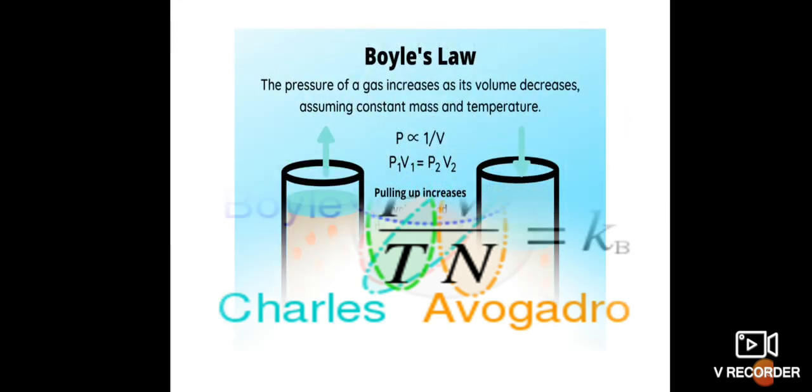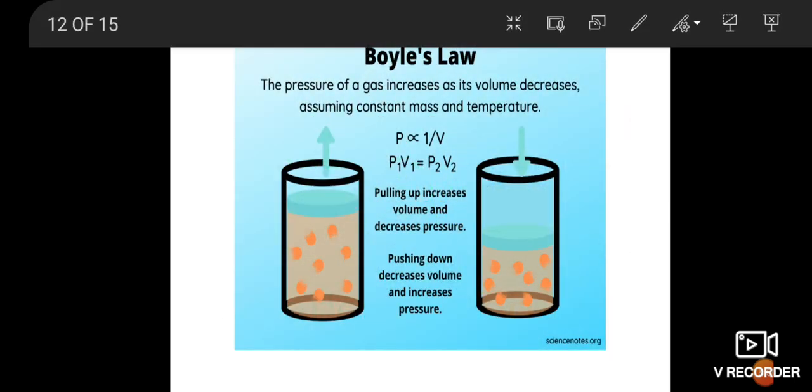First of all, Boyle's law. When the temperature of the gas is kept constant, the volume of a fixed mass of gas is inversely proportional to its pressure. This is the formula: P is pressure, P is proportional to 1 by V, where V is volume.